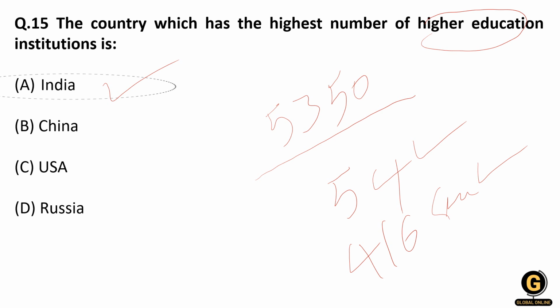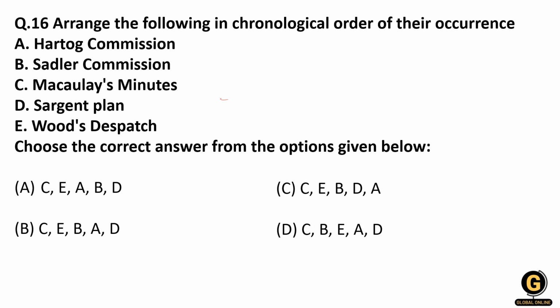So remember this number: 54 central universities, then 416 state universities, and total number of higher education institutes is 5,350. Next to India is Indonesia, which has 3,350 institutes. Then there is USA, then there is China. So remember, second is Indonesia, third is USA, fourth is China. A main important point that you should remember, India has 5,350 higher education institutes. Of that, 54 central universities and 416 state universities.